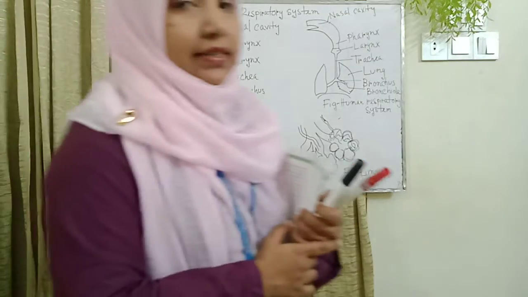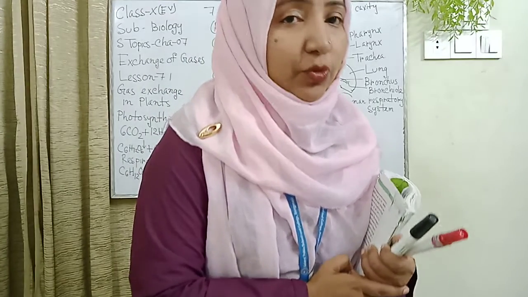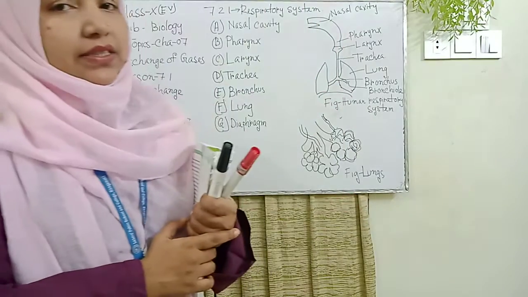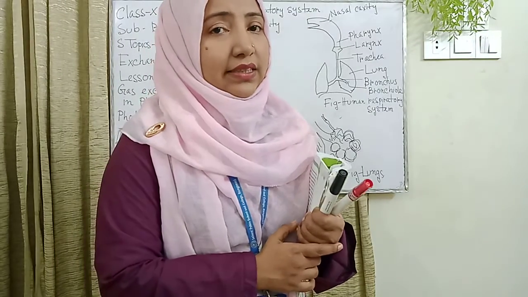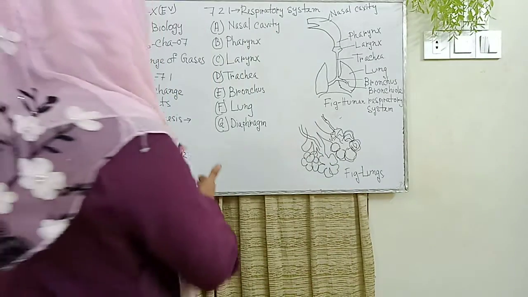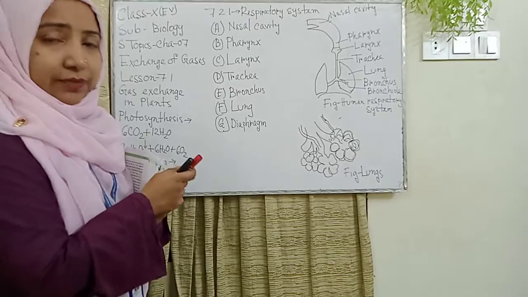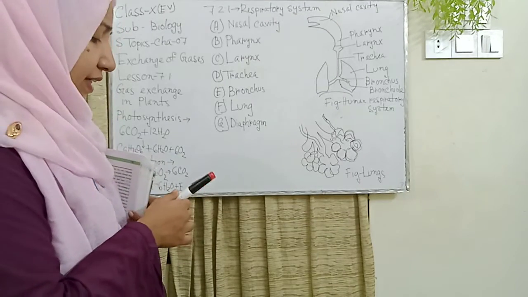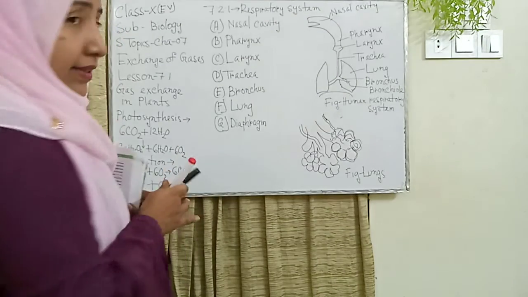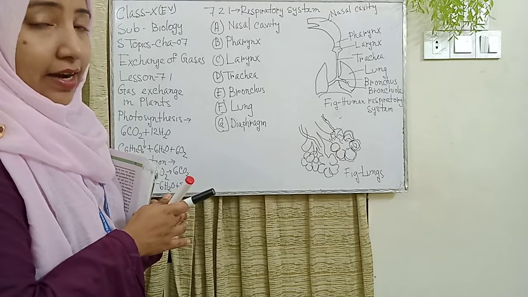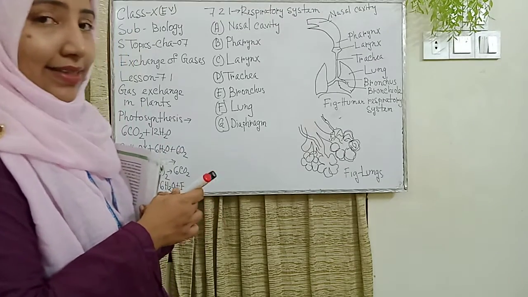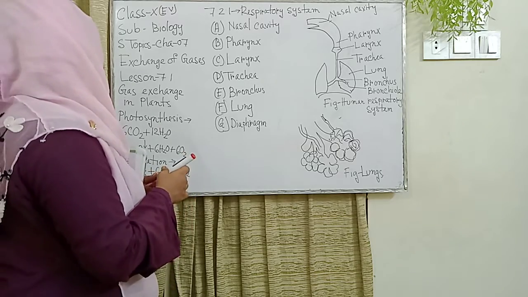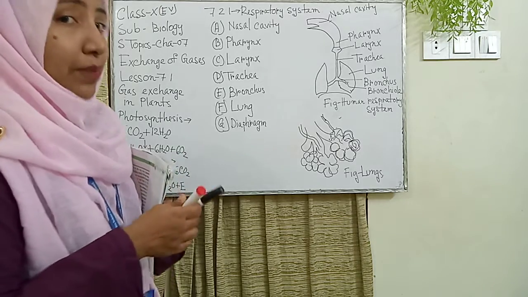One category is photosynthesis and respiration. In the previous class, I also repeated chapter 4, photosynthesis and respiration. The first structure is photosynthesis. I start our new topic, lesson 7.1, which is the gas exchange in plants.